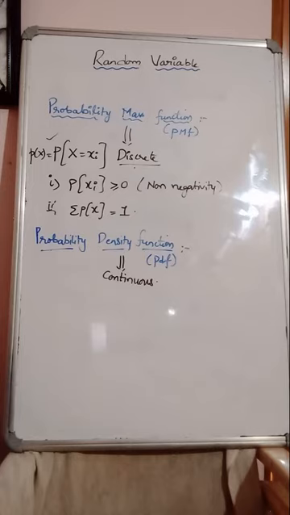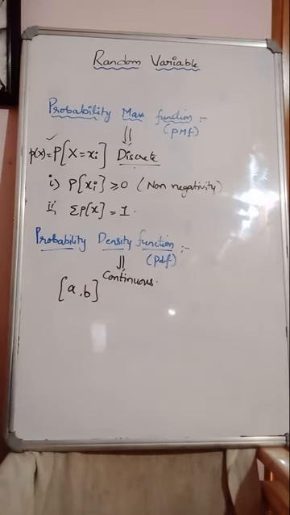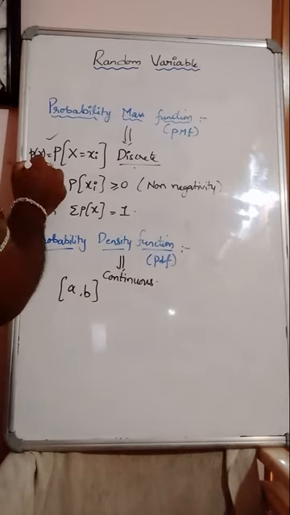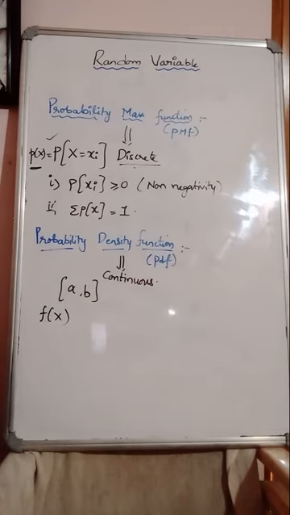Here, let capital X be a continuous random variable taking the values in the interval a comma b, with a function f of x. Just as we wrote probability mass function p of x, here PDF means f of x. PDF notation is f of x, PMF notation is p of x. Remember, guys. So f of x is said to be a probability density function of a continuous random variable when it satisfies three conditions. Two conditions were given for discrete PMF. Now for continuous PDF, what are the three conditions?